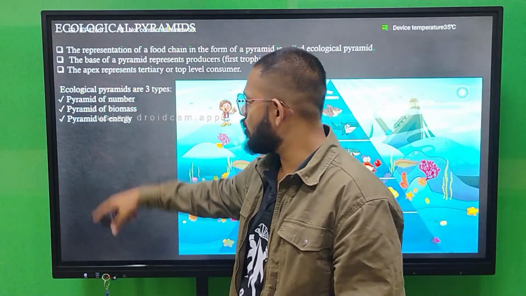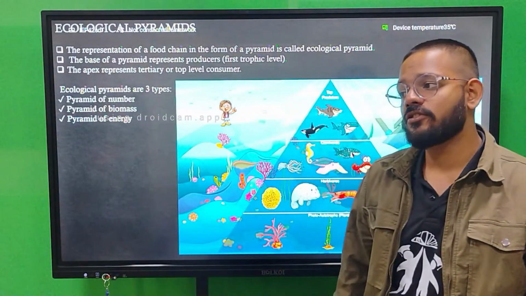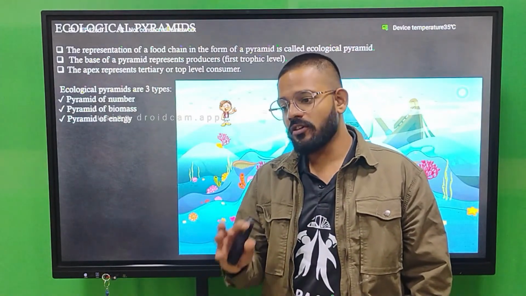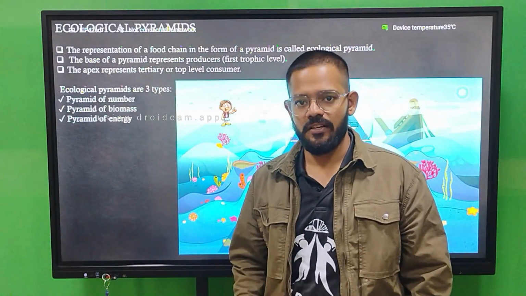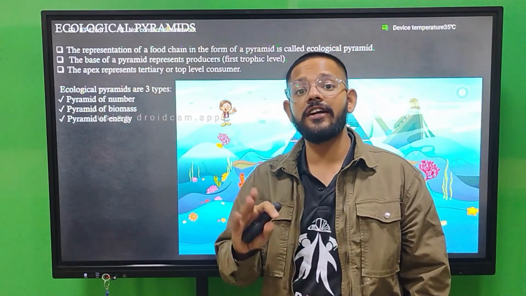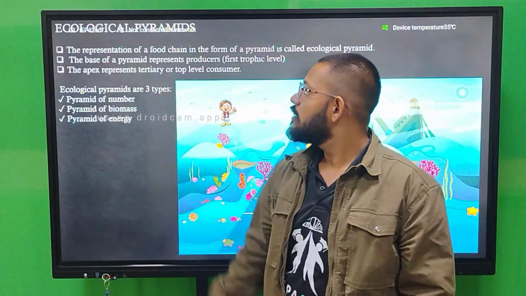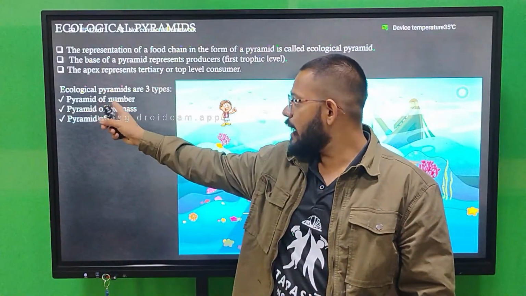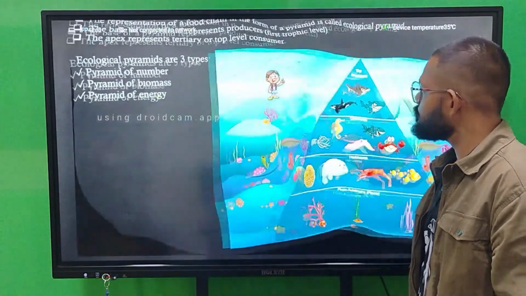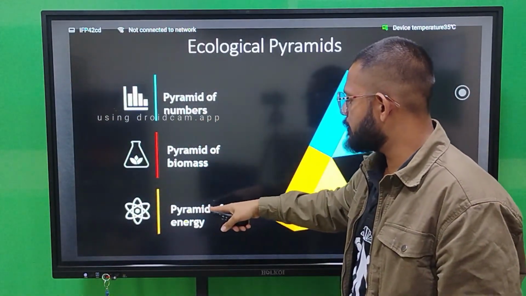So we have three ecological pyramids: pyramid of number, pyramid of biomass, and pyramid of energy. First of all, why are we drawing a pyramid? We have to give a graphical representation of the food chain, because in the food chain we are not giving a proper idea. So we draw the food chain in a graphical form. That is the ecological pyramid.